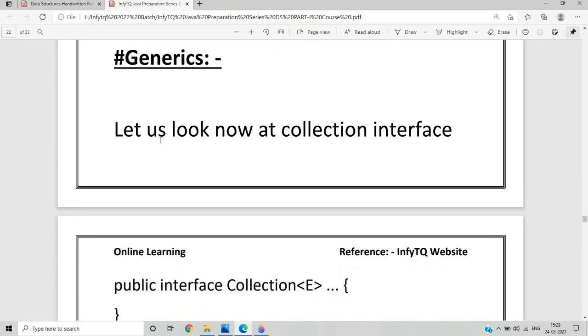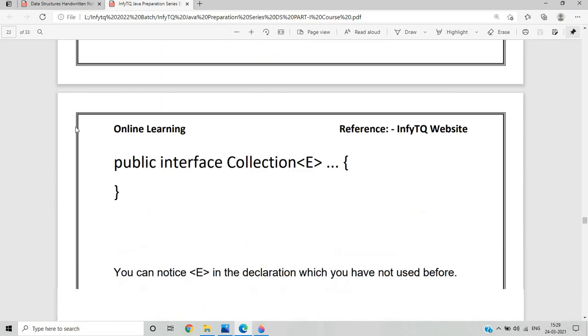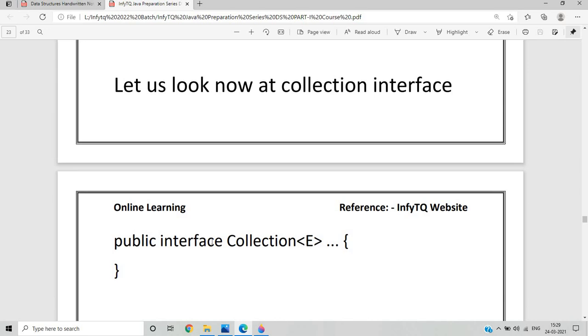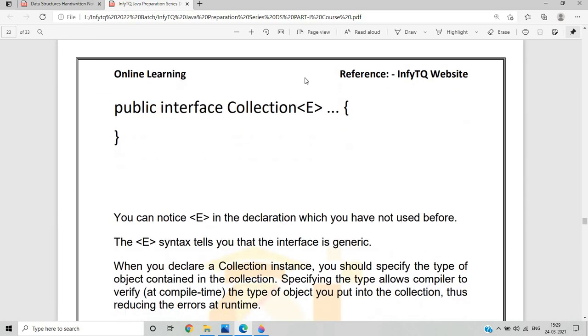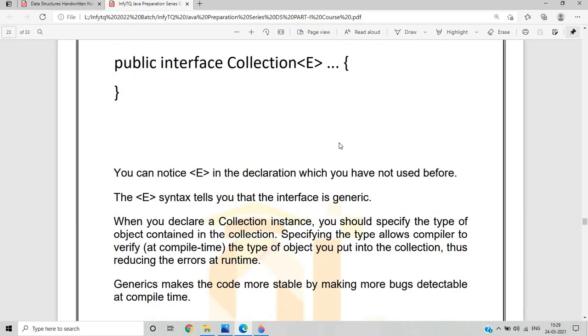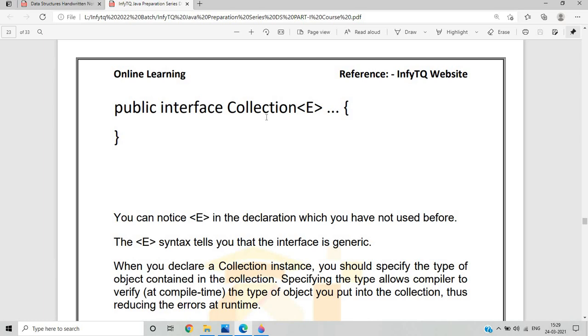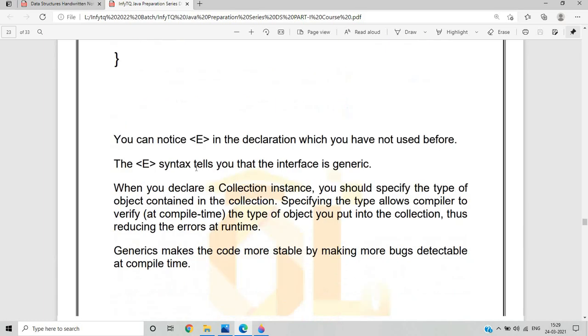What are generics? Let us now look at the Collection interface. This is the Collection interface in Java: public interface Collection<E>. What do you mean by E? You can notice E in the declaration, which you have not used before. The E syntax tells you that the interface is generic.